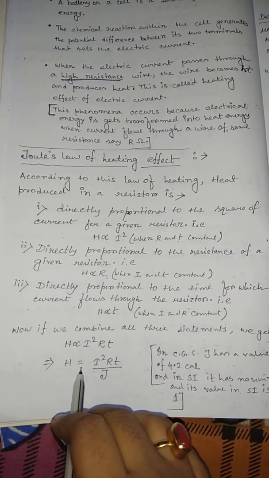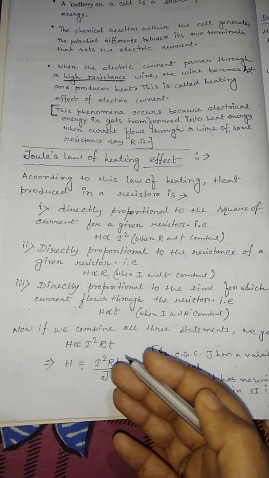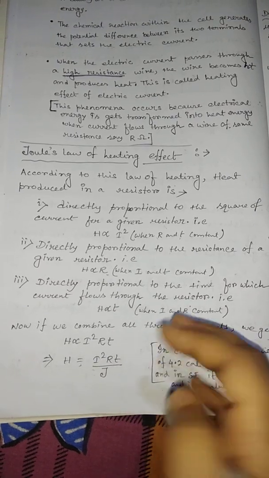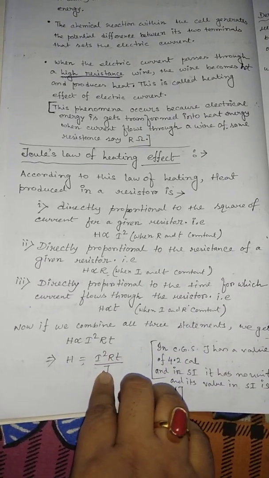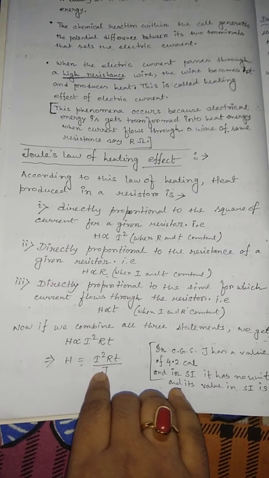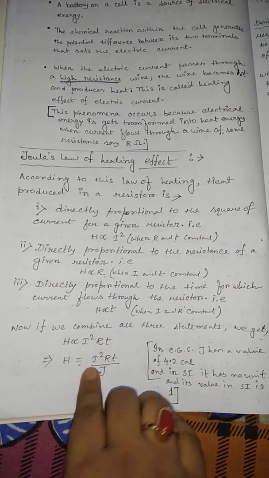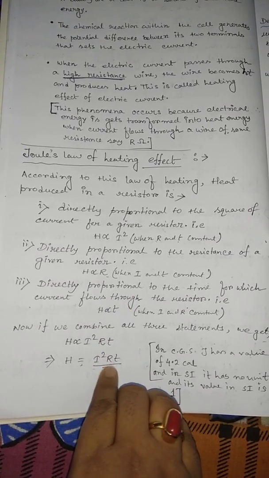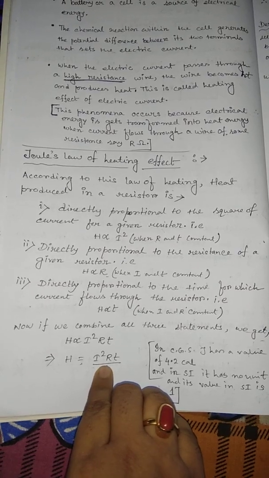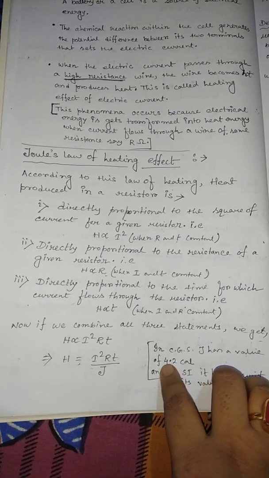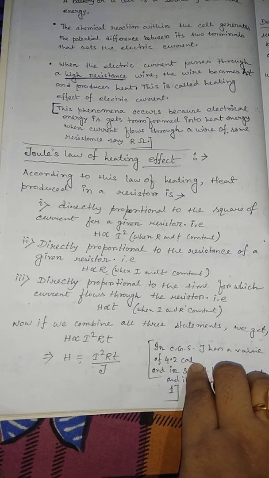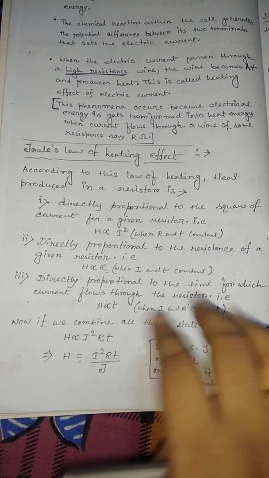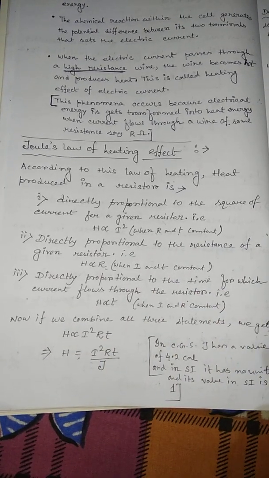Now if we write an equal sign, we have to multiply by some constant, and here the constant is 1 by J. J is called Joule's constant for heating effect. This J has a value in CGS. In CGS its value is 4.2 calorie.